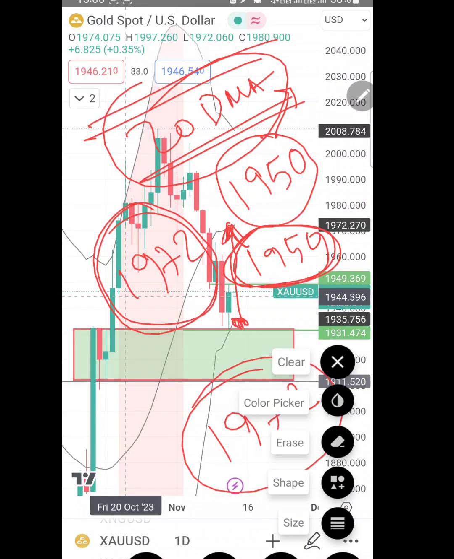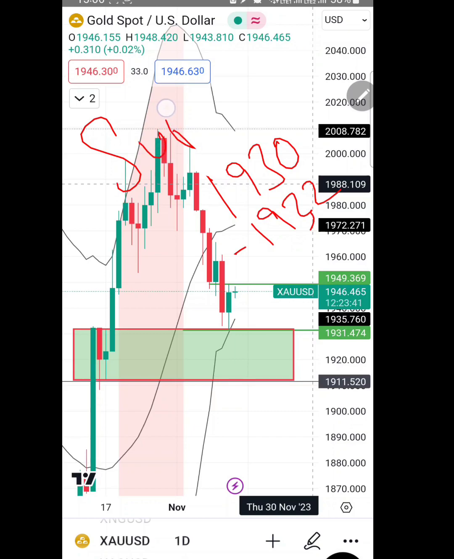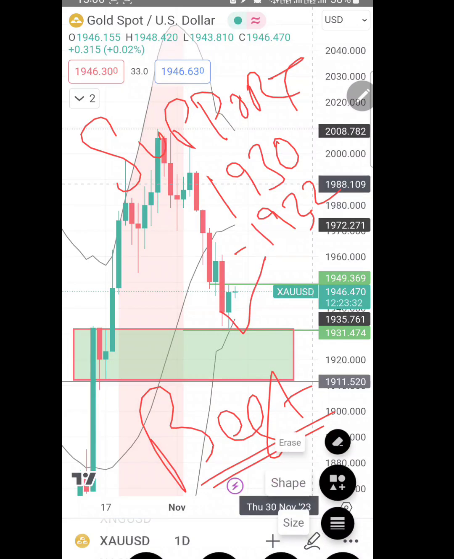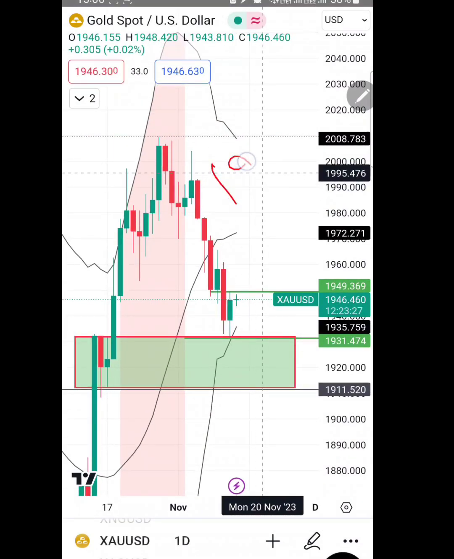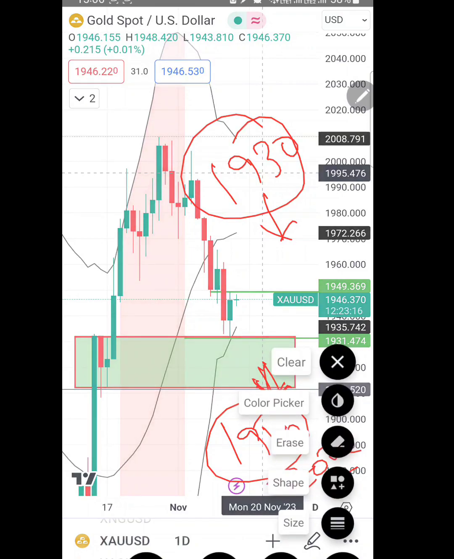And secondly, for downside, one important support is at 1930 and 32. This is the best support, the best one. If market holds this area, it may bounce again, and if market goes below 1930, precisely if 1930 breaks, we may touch the bottom of the demand zone, that is 1910 zone. So very simple analysis. Please note the levels.